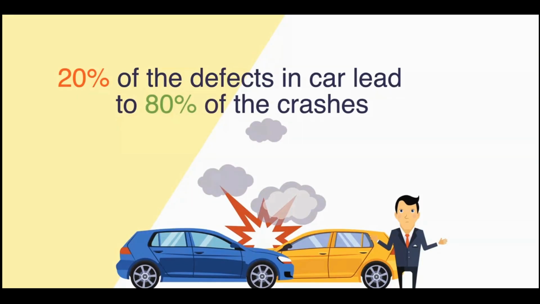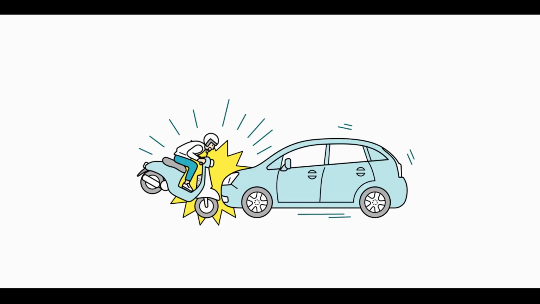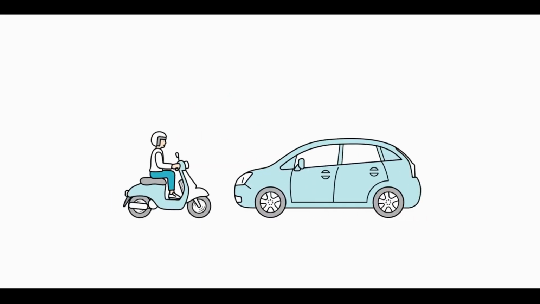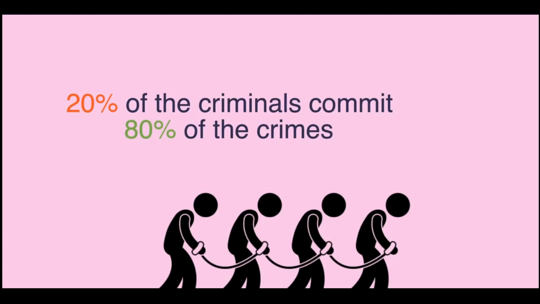It's the traffic and basically cars and this thing. So 20% of the defects in cars lead to 80% of the crashes. This is one example. There is another example: 20% of the rash drivers cause 80% of the accidents. Another relation you can basically relate to. 20% of the rash people cause 80% of the accidents. See some more examples. 20% of the criminals commit 80% of the crimes.